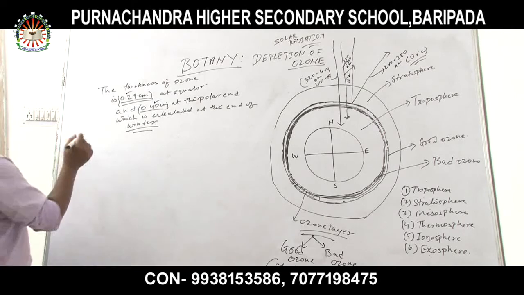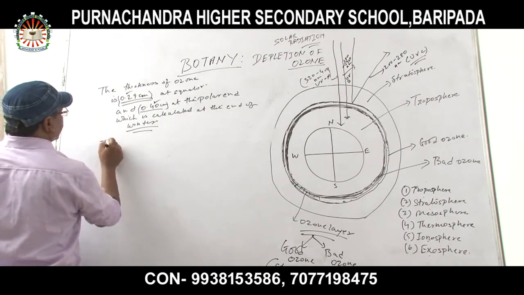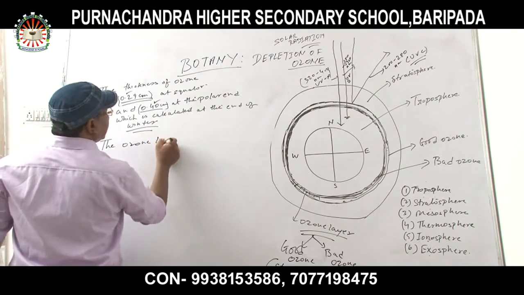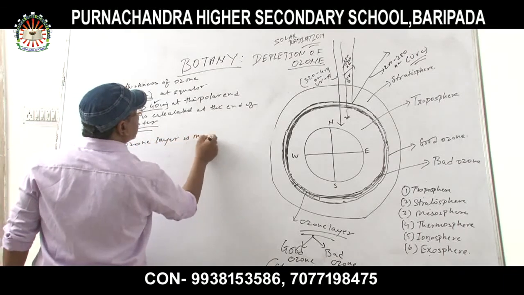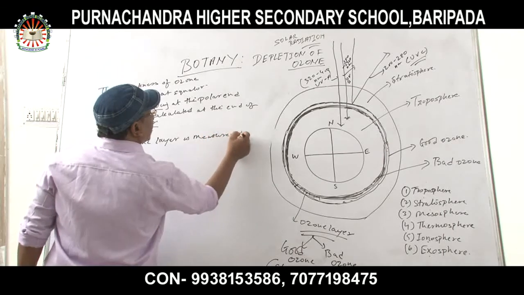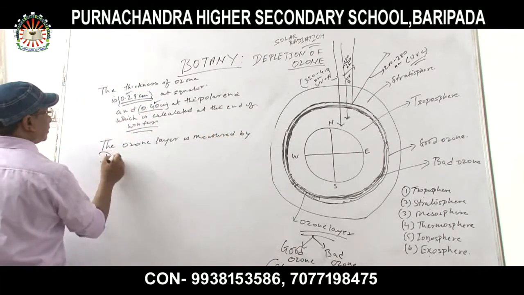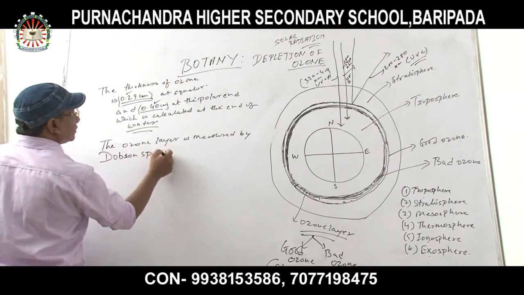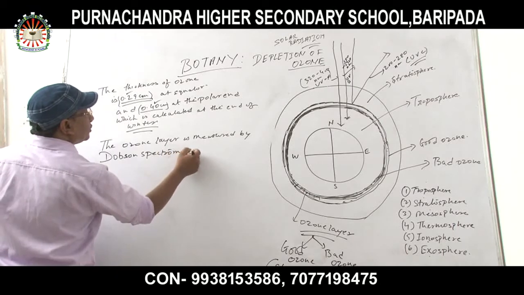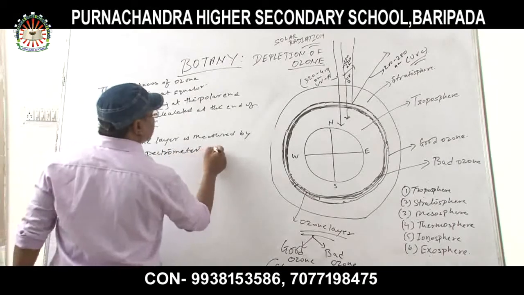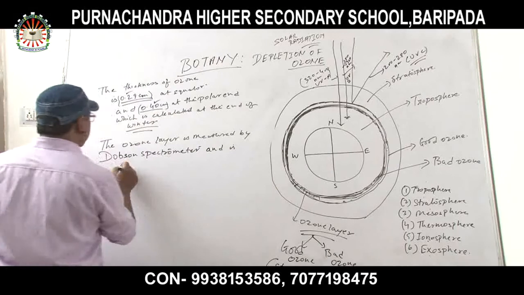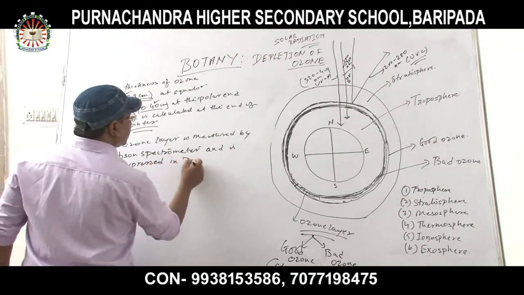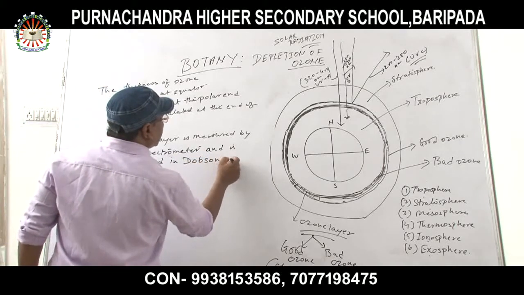Now, the ozone layer is measured by the Dobson spectrometer, and is expressed in Dobson units.